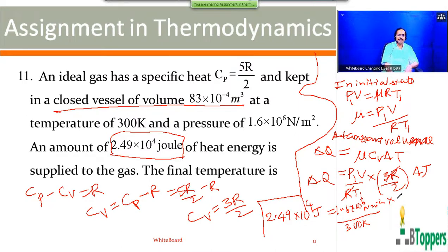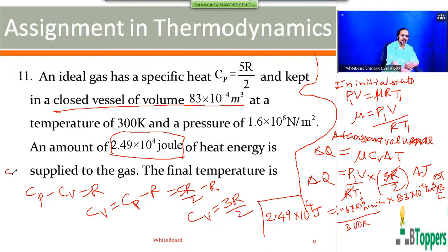The volume of the gas is same as the volume of the vessel, that is 83 × 10^-4 cubic meter, into 3 by 2, into delta T. You can take a pause and please finish copying the working.